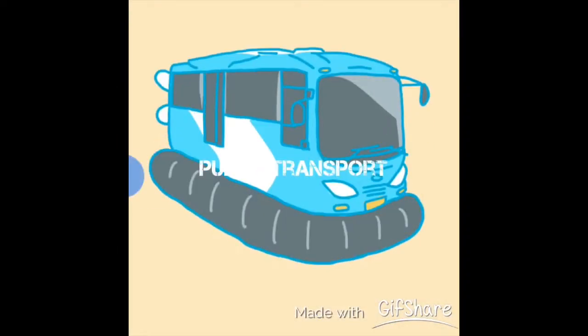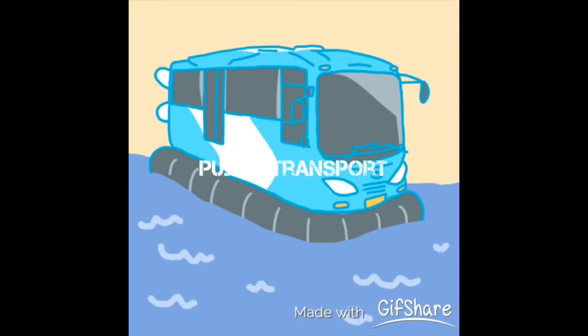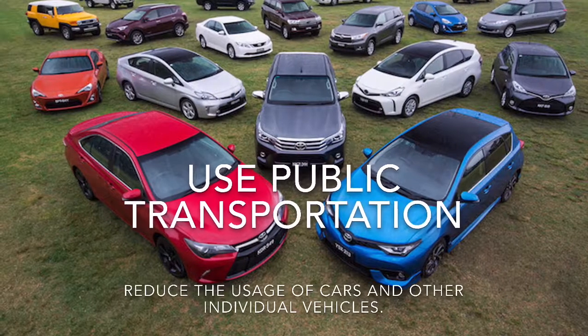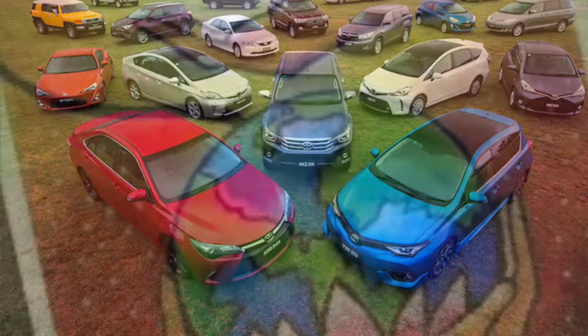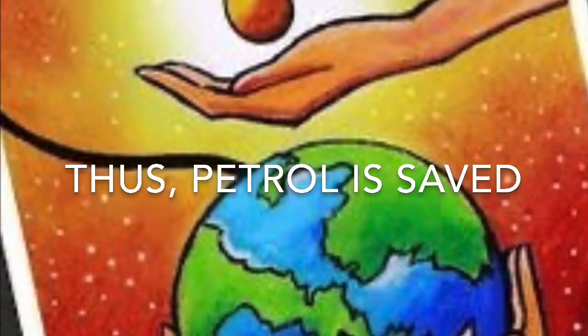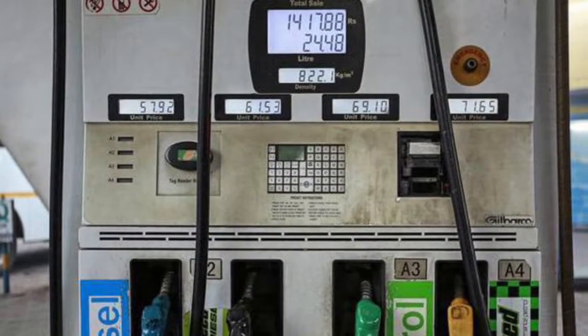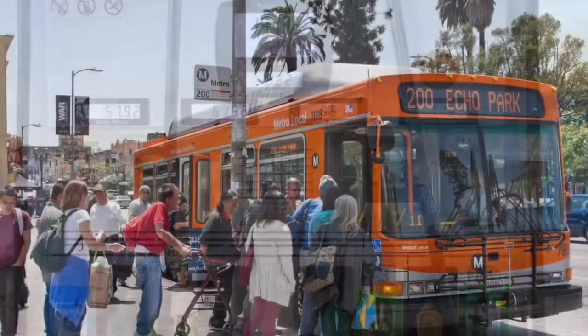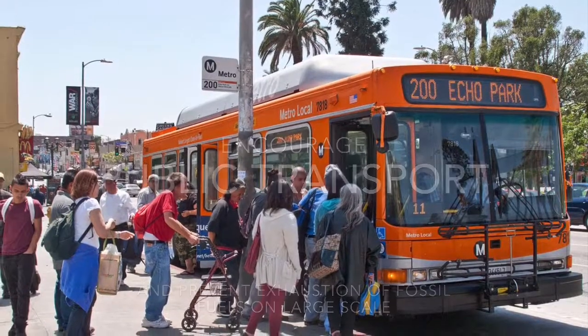Use public transportation. Public transport such as buses and others can reduce the usage of individual vehicles such as cars, etc. So this saves a lot of fuel and thus prevents exhaustion of fossil fuels. Fossil fuels such as petroleum are mainly used in vehicles, which leads to their exhaustion. But if public transport is encouraged, this can be reduced.